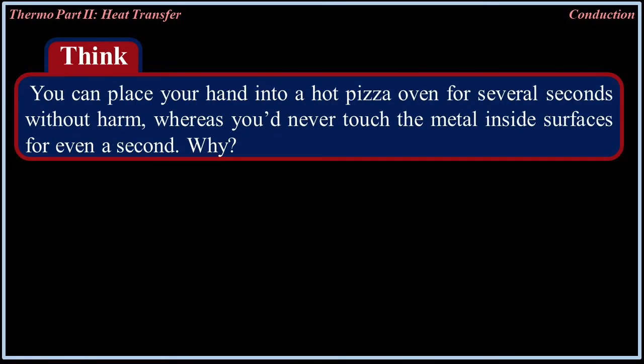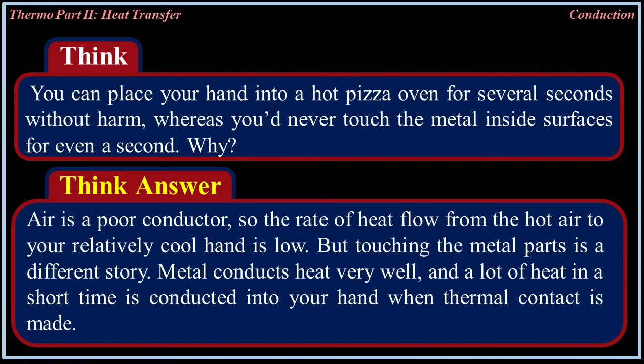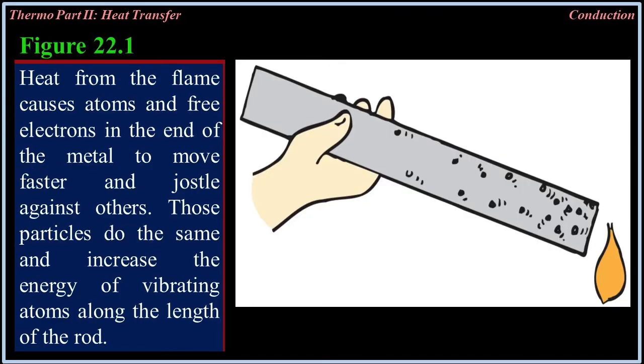You can place your hand into a hot pizza oven for several seconds without harm, whereas you never touch the metal inside surfaces for even a second. Why? Air is a poor conductor, so the rate of heat flow from the hot air to your relatively cool hand is low, but touching the metal parts is a different story. Metal conducts heat very well, and a lot of heat in a short time is conducted into your hand when thermal contact is made. Figure 22.1.